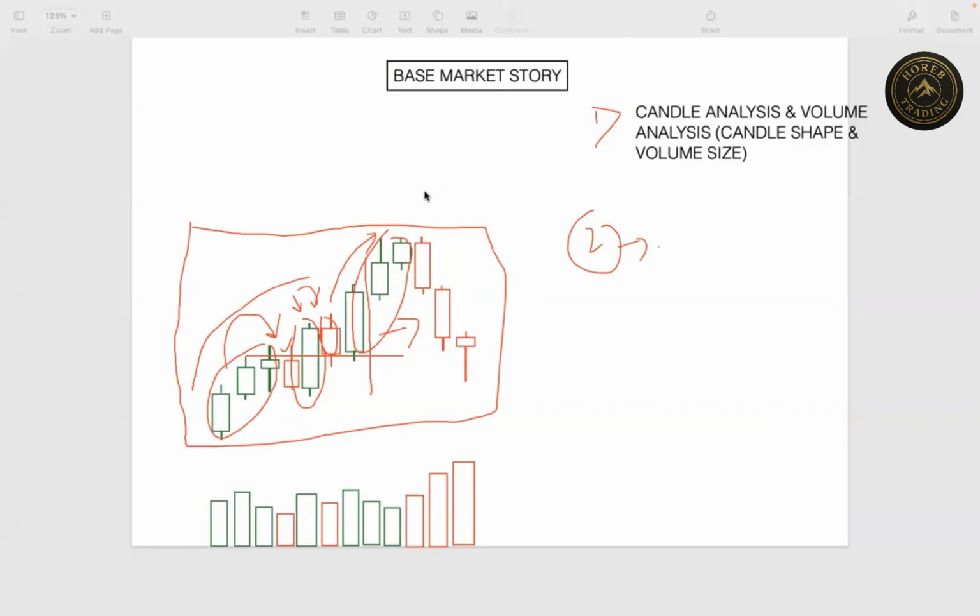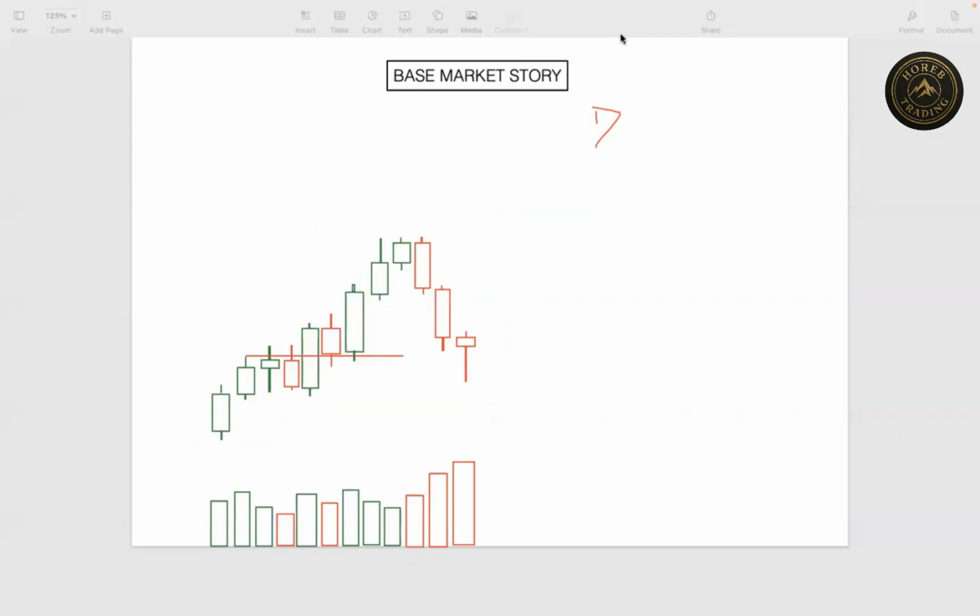Here you can see that the sellers have entered, but at the end you have a rejection with increase of volume. So the present market is telling us that buyers are good. You look at how to use the base market story.